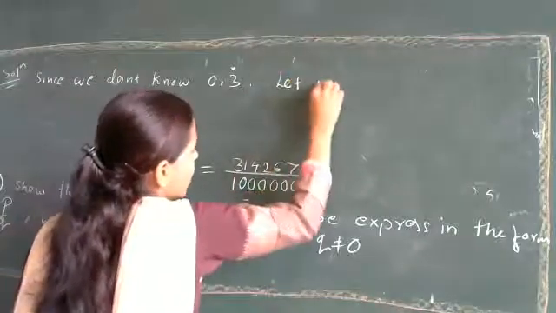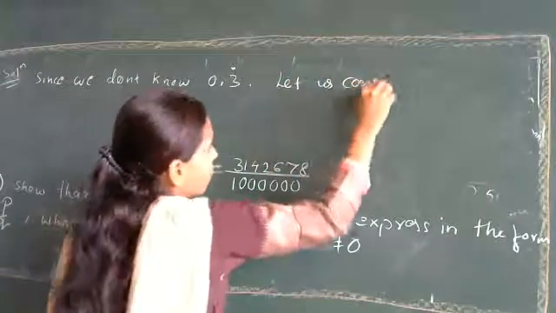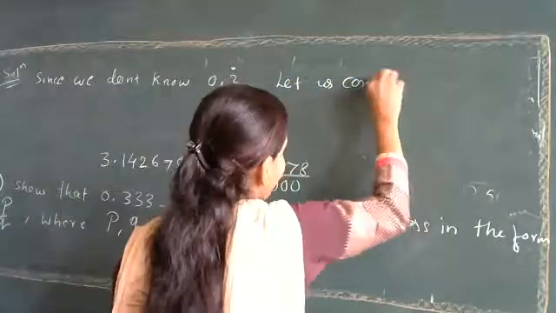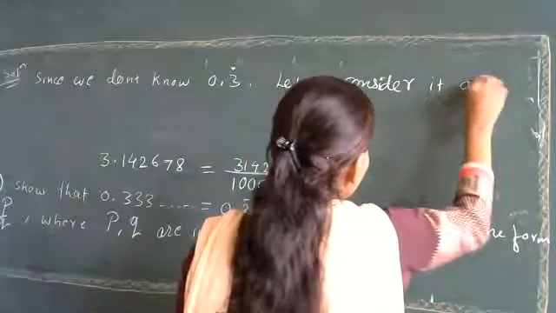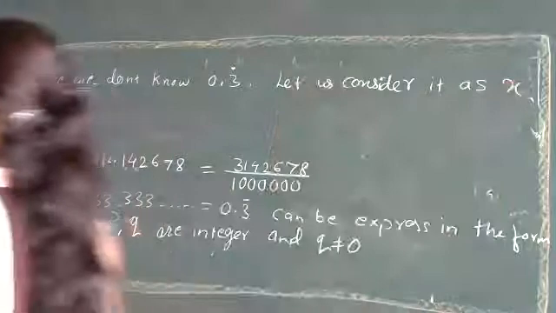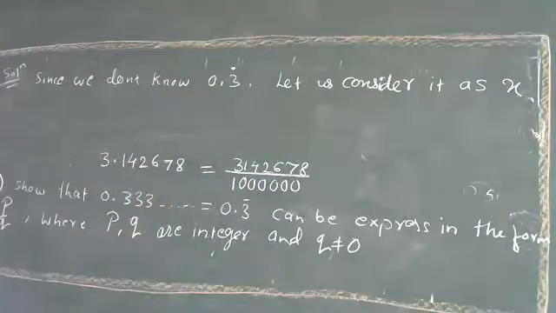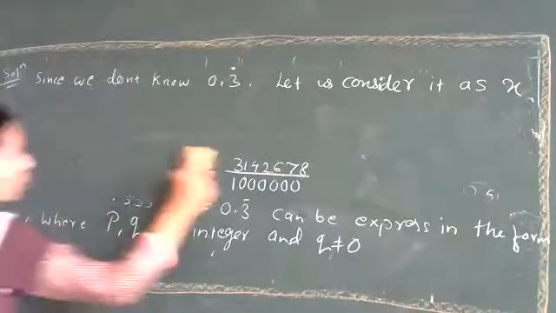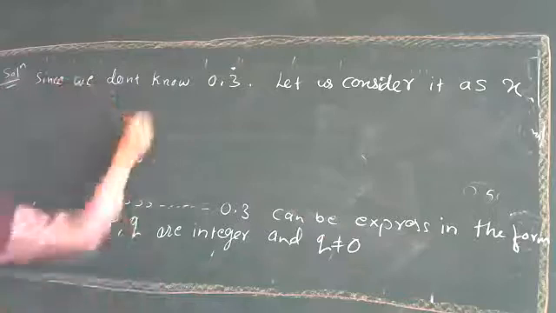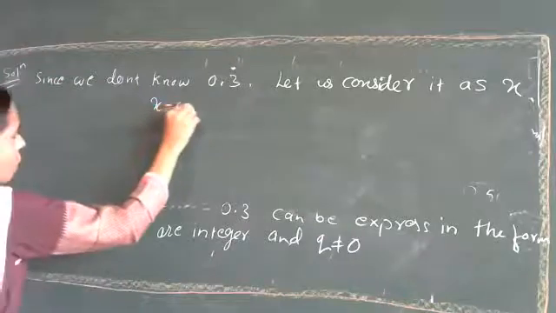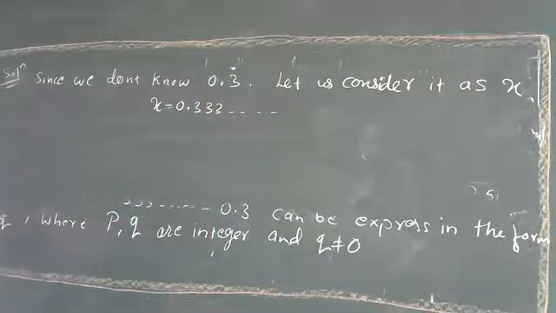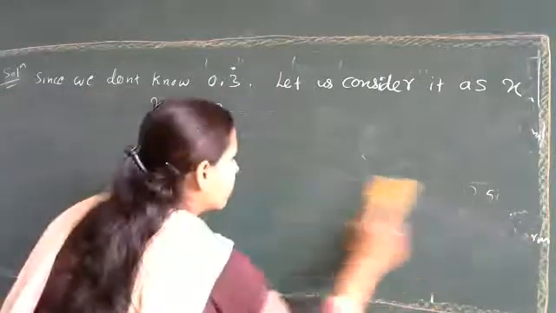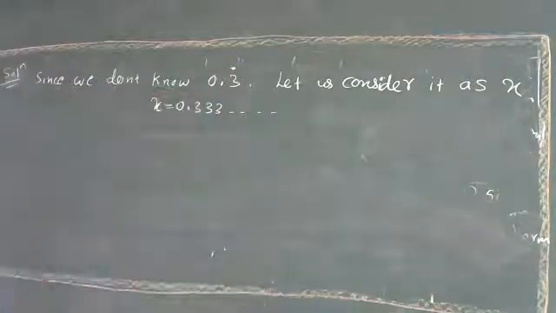So let us consider it as x. The answer is correct, but we should know how it comes. Now when we consider it as x, we write what x is equal to. x is equal to 0.333 in expansion, because we don't know the end.